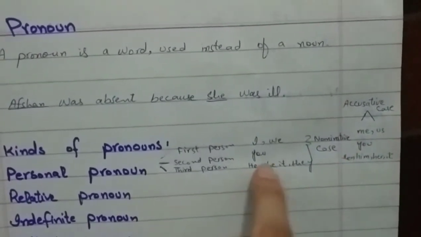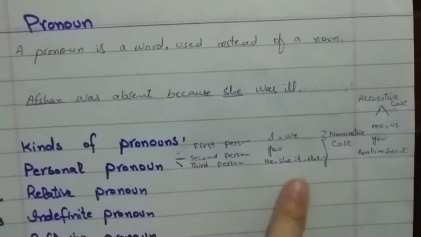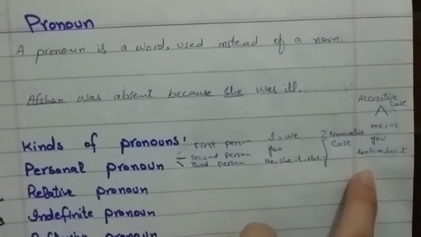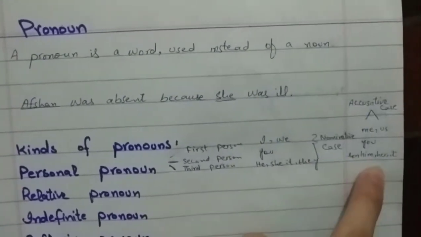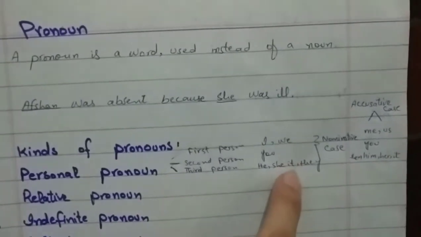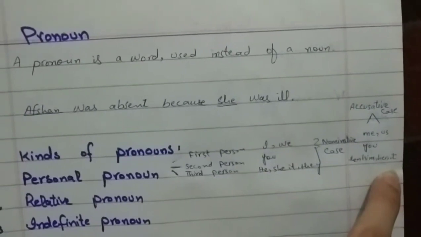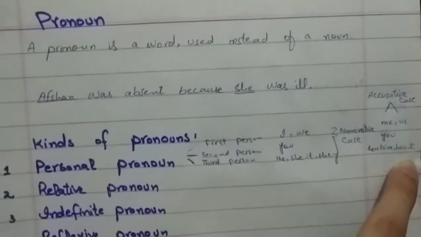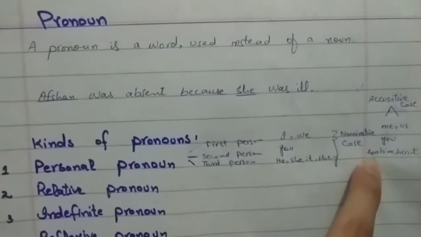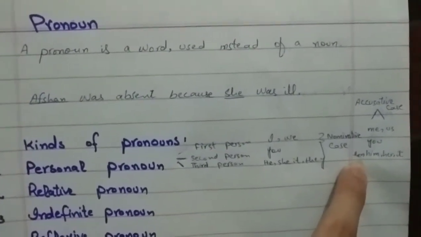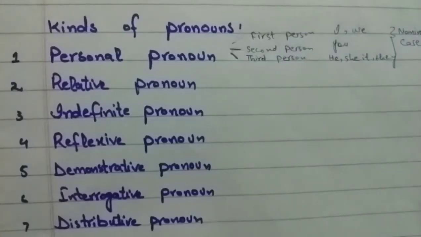You is the subject and you is also the object. He is the subject, him is the object, she is the subject and her is the object. It is the subject and it is also the object, depending on the context of the sentence. Then we have they, and them is the objective, which is also called the accusative case.